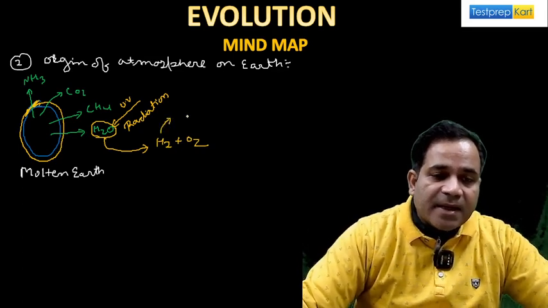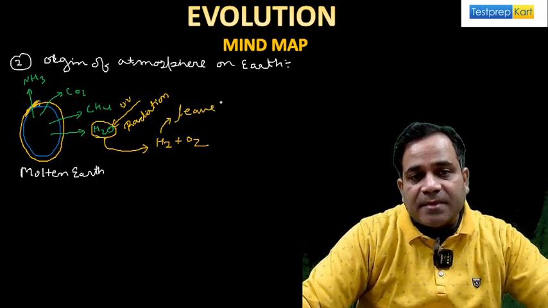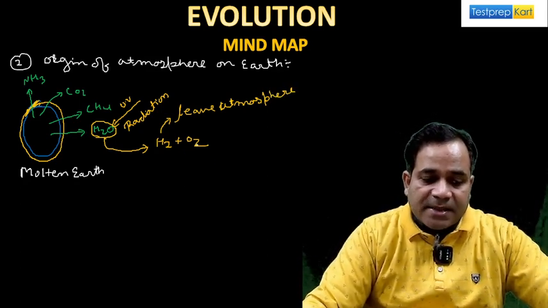This hydrogen leaves the atmosphere, because hydrogen is the lightest gas. And here the water breaks to form oxygen.